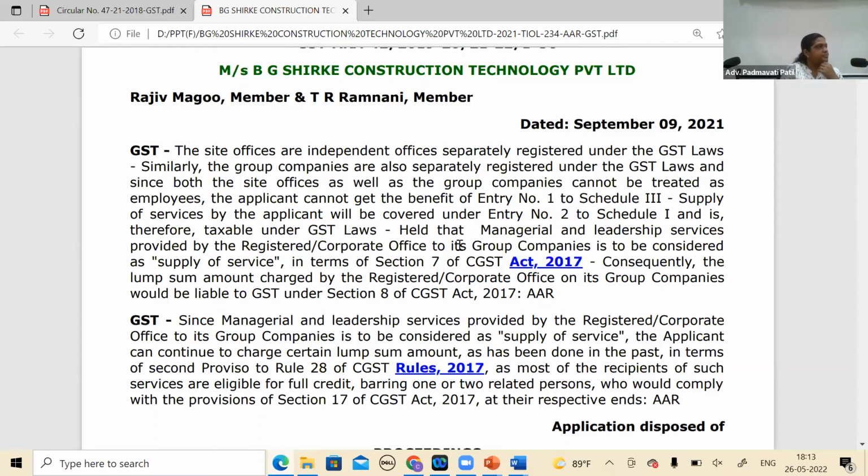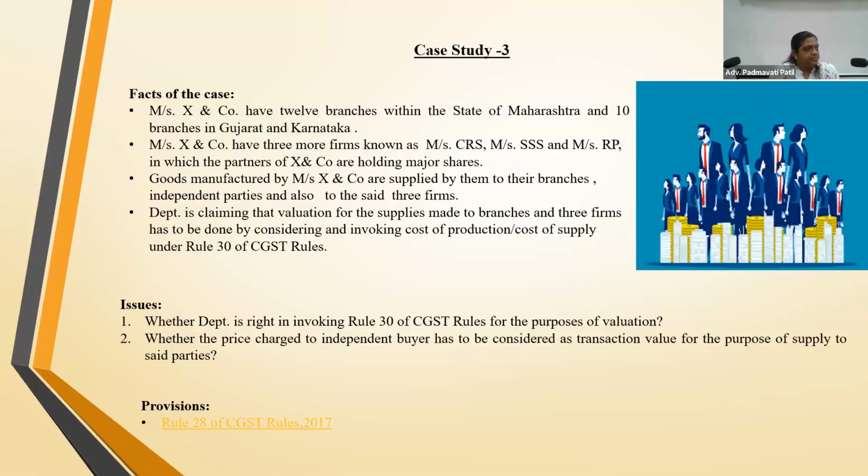There are three values. One is the arm's length value. The second value is the discount, the value which you are doing between related persons. And the third value I see is that. What are you reading? Market value. What are you reading? The provision. Case study. The third one, where you're talking about the second provision. There are three values. Independent parties का है. There's a normal transaction value or discounted value, which are in between related persons. And the third value is the Rule 30 value.